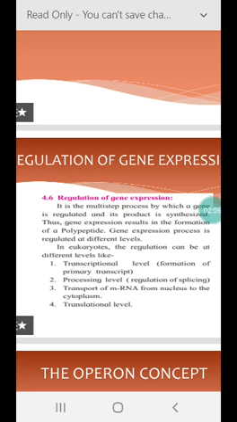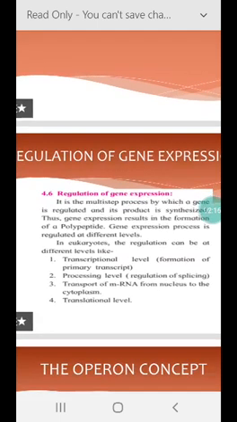Now, how are genes regulated at various levels? The gene expression process in eukaryotes is regulated at different levels: first the transcription level, then the regulation of splicing, where introns are removed, then the transport of messenger RNA from the nucleus to the cytoplasm, and then the translation level.